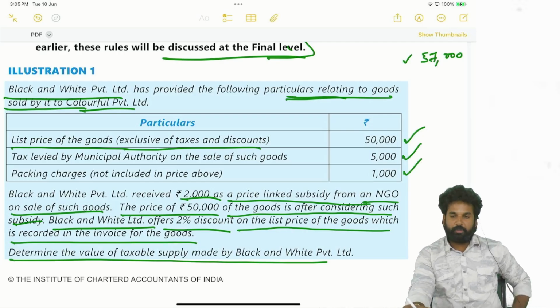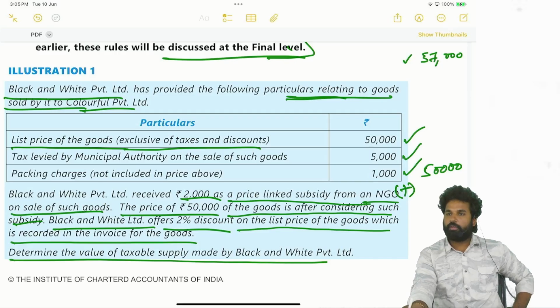Okay, this 50,000 has to be taken first, the list price. Next, taxes levied by municipal authority has to be taken. Why? As per section 15(2)(a), all the taxes shall be included, excluding GST. Municipal tax included 5,000. Okay, next, packing charges have to be included as per section 15(2)(c). Plus 1,000 rupees.